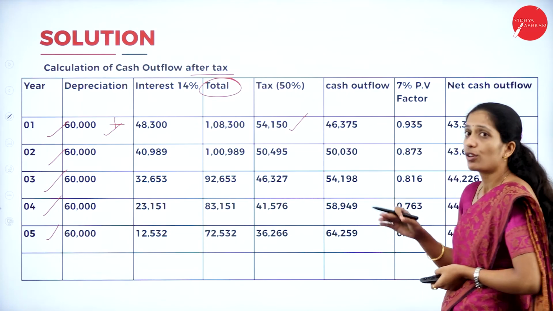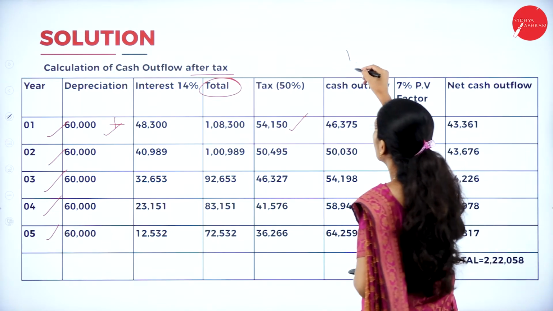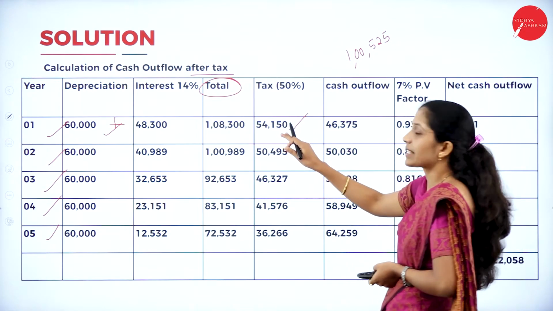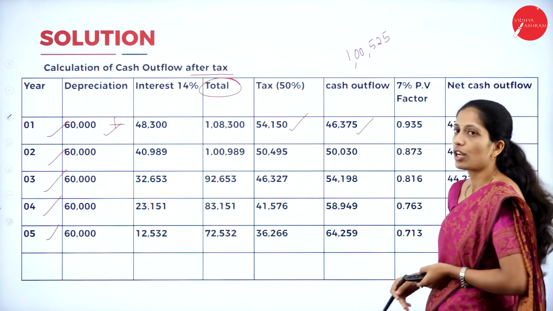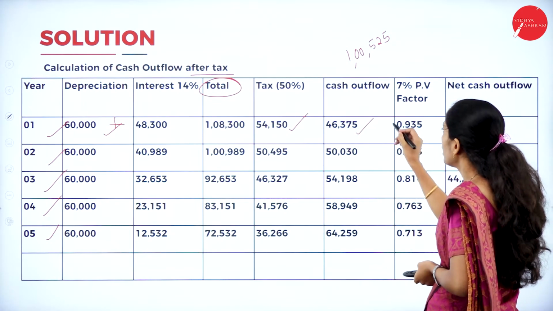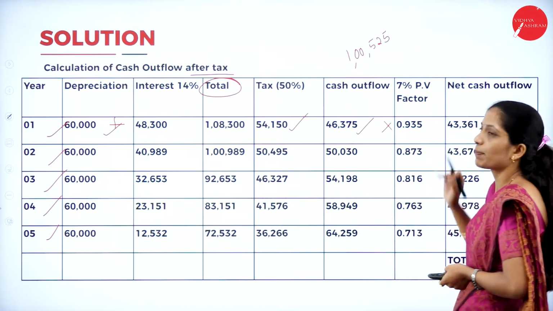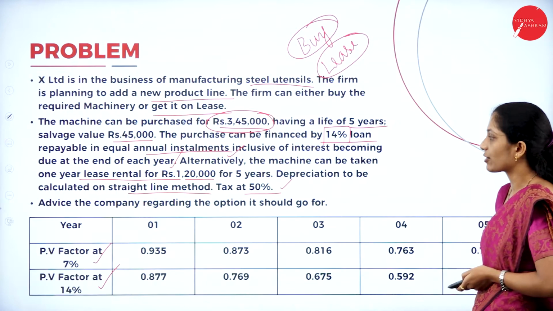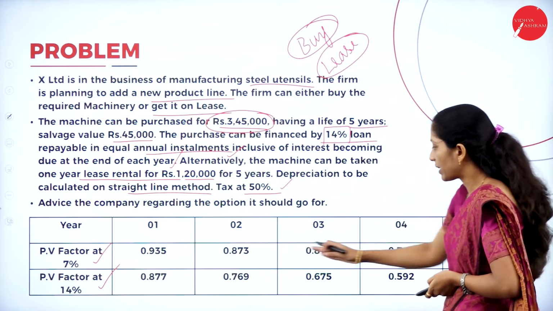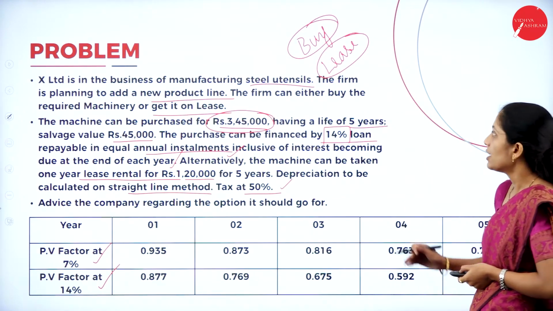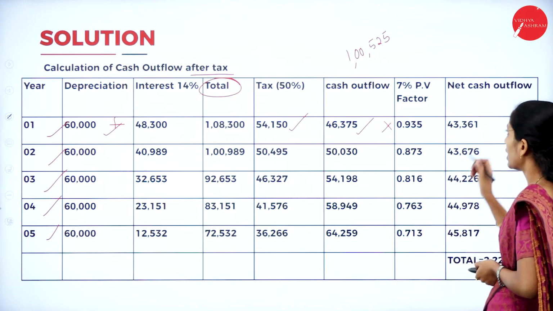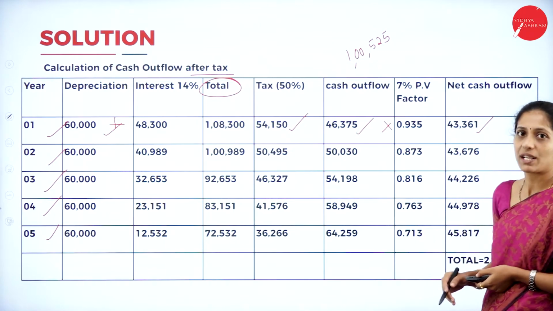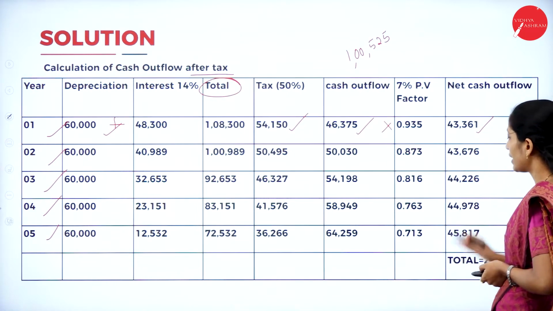Now, cash outflow. So, we know the installment 1,05,025 minus this tax amount, you will get the cash outflow amount. Now, you know the PV factor of 7%, they have given in the question. Put 7% PV factor. So, you'll get the net cash outflow. That is cash flow into 7% PV factor, you'll get the net cash outflow.